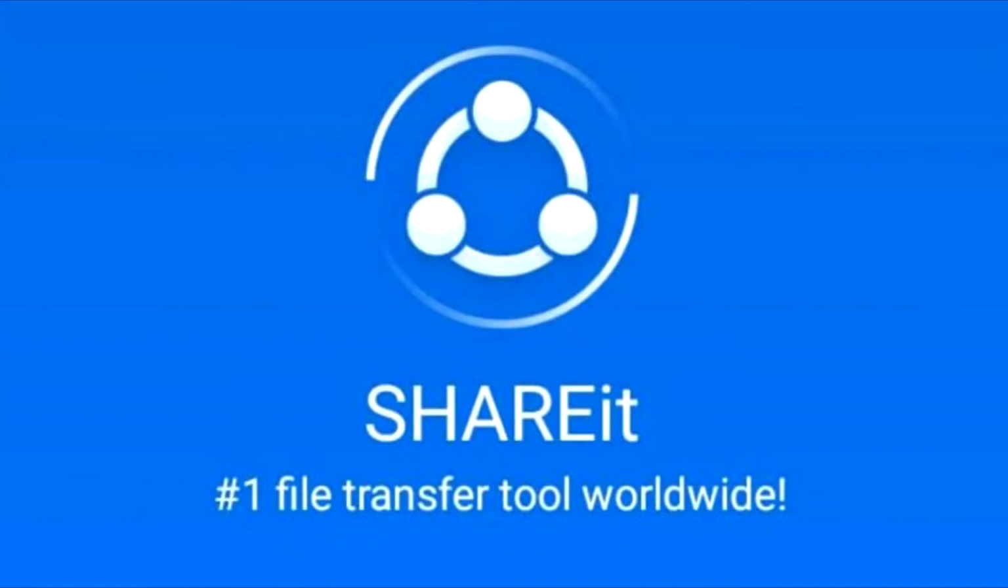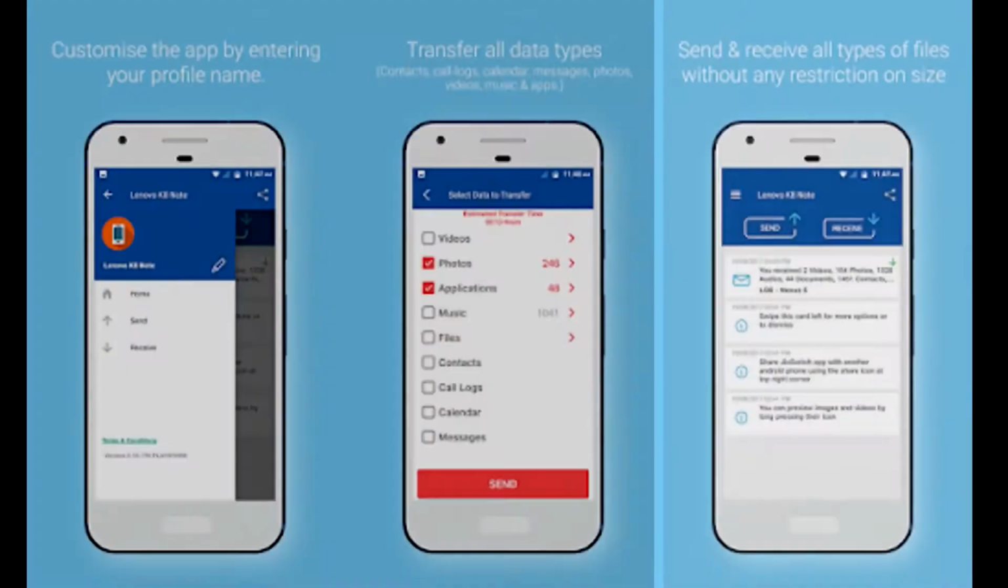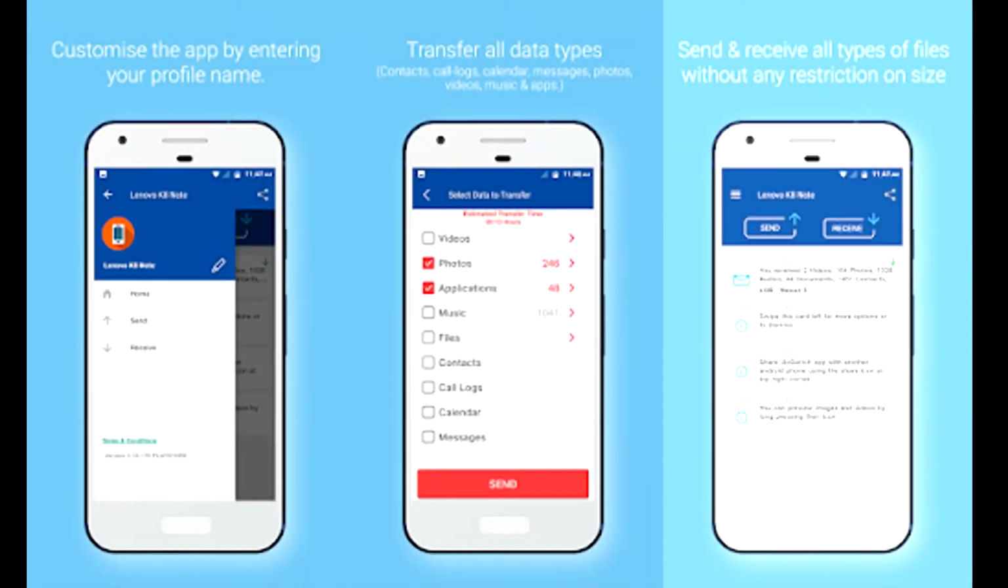Moving on to the second one, we have Shareit. Shareit is also one of the most famous banned Chinese apps. There are a lot of alternatives available for this file sharing app. First one is Shareall. Second one is GeoSwitch. Both of these apps are Indian.